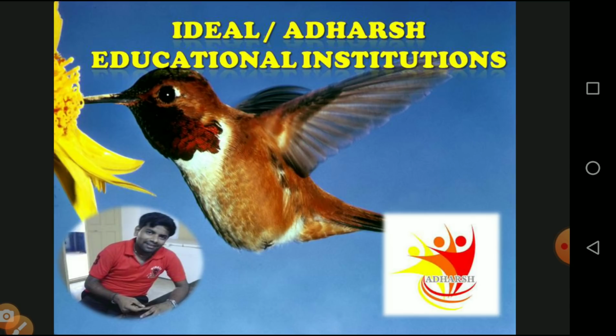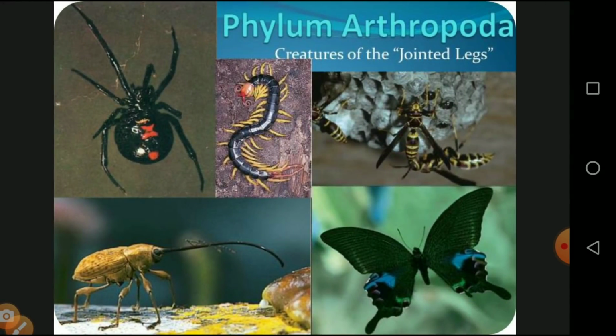We will see how the phyla are classified and differentiated from one another, and what special characters are available in each and every type of phylum. The first phylum we are seeing in today's class is phylum Arthropoda. Arthropoda means jointed legs: the presence of a pair of legs, and at the same time the legs are joined together in the form of a ring. So that is called Arthropoda.